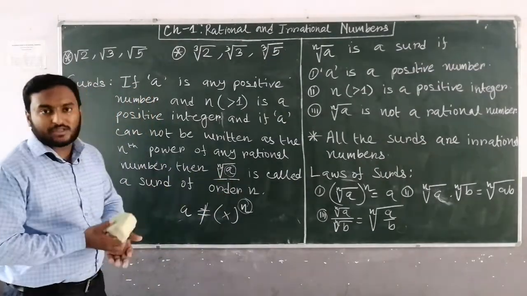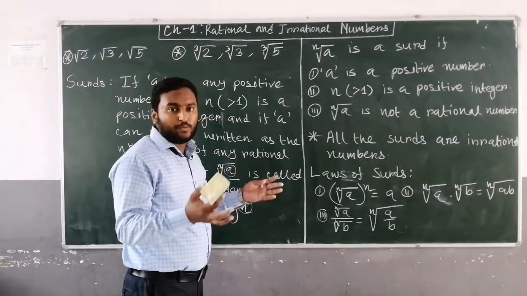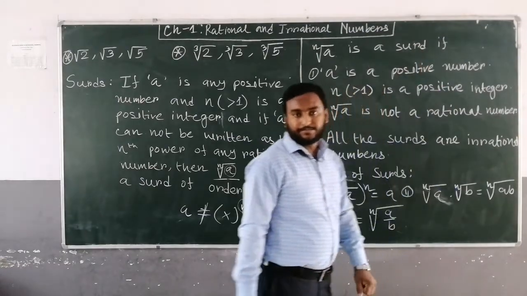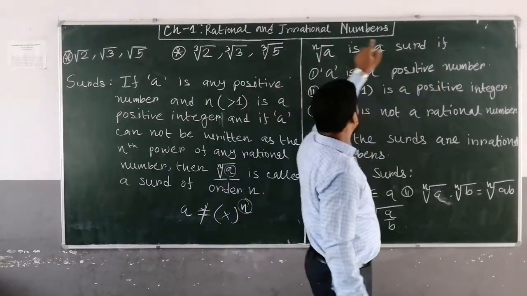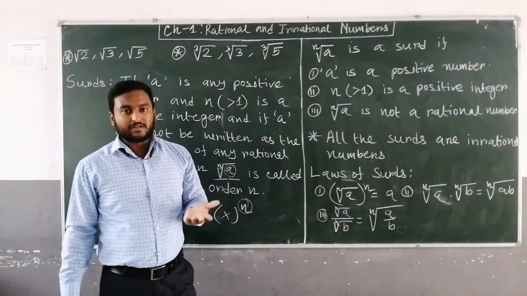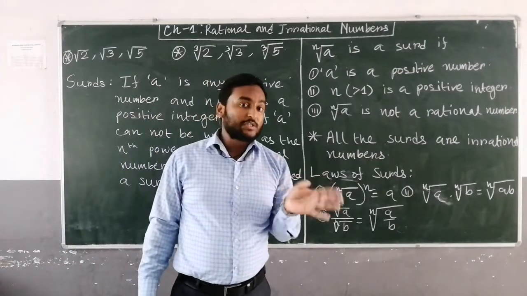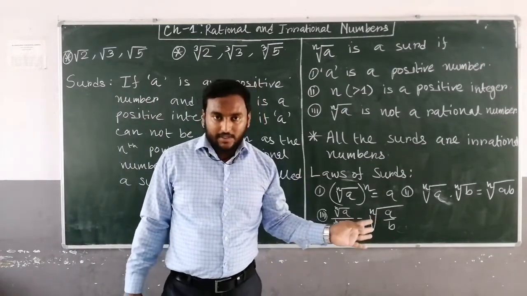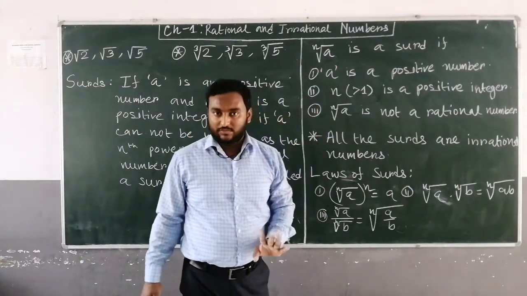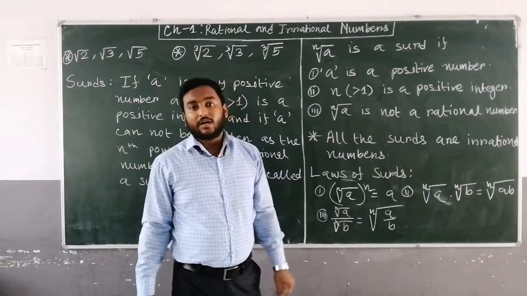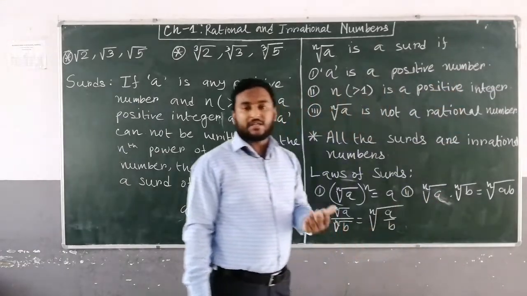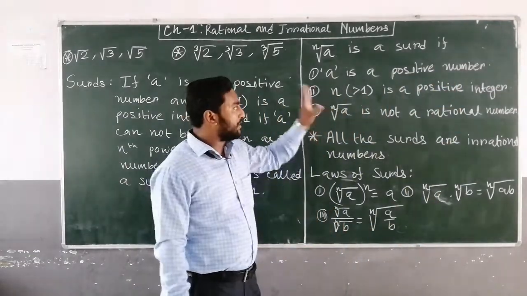Or in other words, what are the characteristics of a surd? The nth root of A is a surd if A is a positive number. A always should be a positive number. It may be a natural number or a whole number, but a positive integer, not a negative integer. It is not possible that A will be negative. It is always positive. Clear? Maybe natural, whole, integer or rational number, but it will be positive.